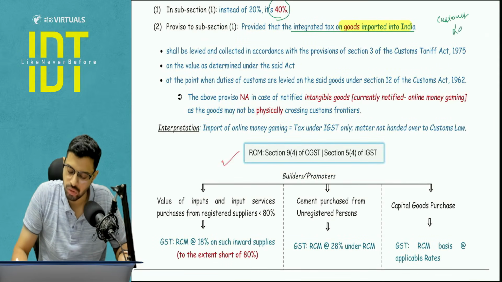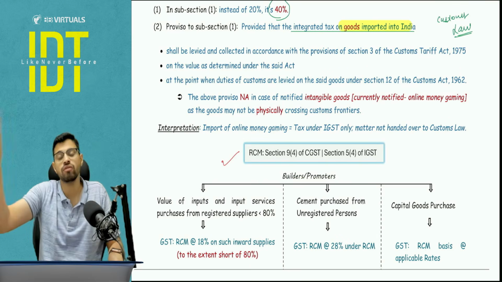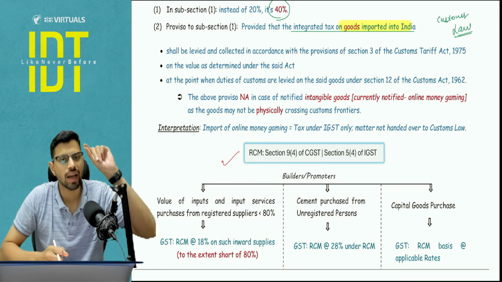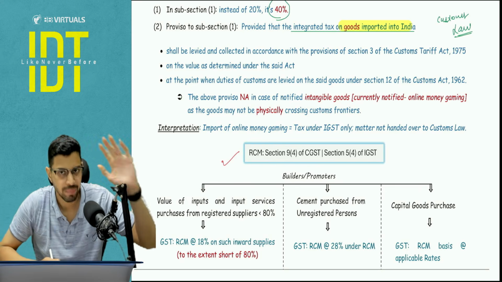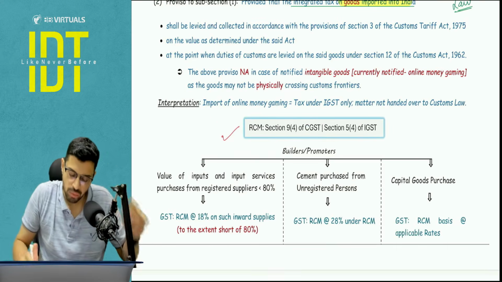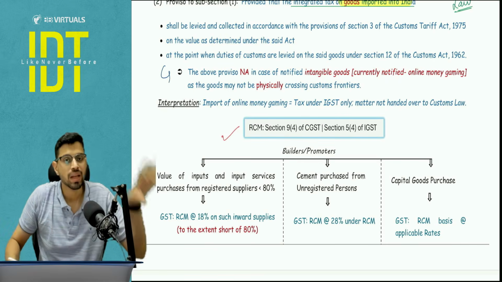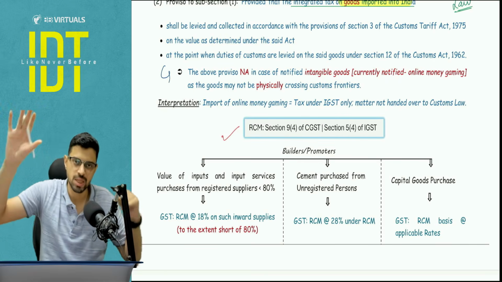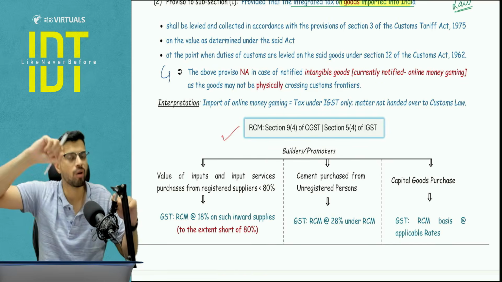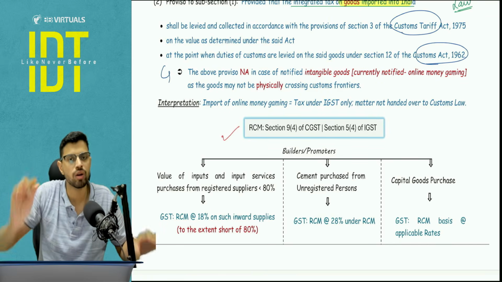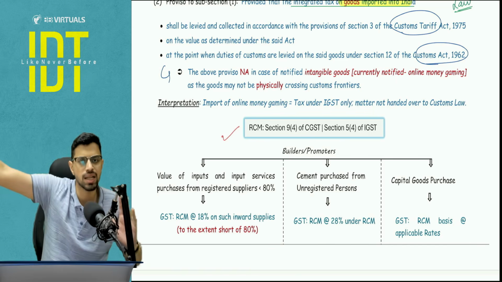Everything is handed over to the customs law, and while you revise customs, while you see the customs provisions, you will see a calculation of IGST being levied. Is this clear? Okay, now one more small exception out of this exception is that this particular proviso which says that with respect to the goods imported into India, we are not going to apply IGST in our law. We will hand it over to the customs law, and the rate will be as per the customs tariff act.